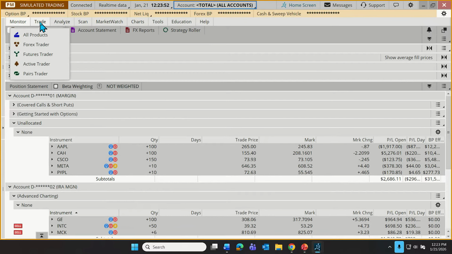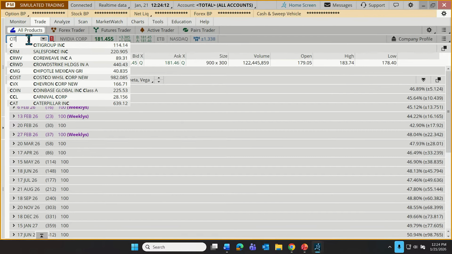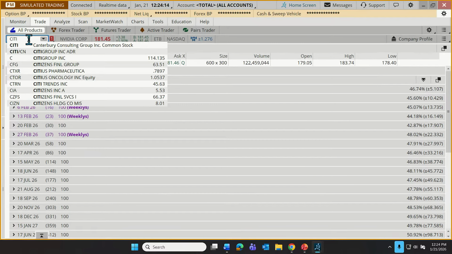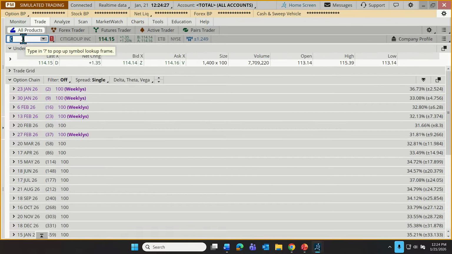All right, but next up is placing a trade. All right, let's pick on Citigroup again a little bit. Let's go to the trade tab, and let's suppose that our investor or trader is interested in buying some shares of Citigroup. I'm going to do that here in Paper Money because I know there's no risk in it. How do we place a trade? Well, we just need to type the symbol in up here in the upper left. If we don't know the symbol, we can start typing out the name, and we'll get a menu that pops up that proposes, well, is this what you're looking for, Cameron? Is it Citigroup that you're looking for? Yeah, that's Citigroup. The trading symbol is C. I can just click on that, or of course, we can just type the symbol in directly.